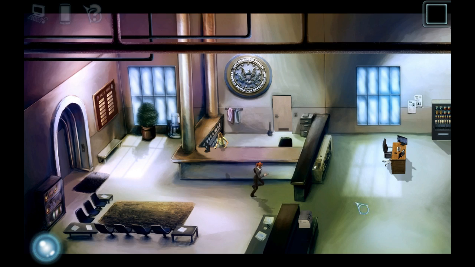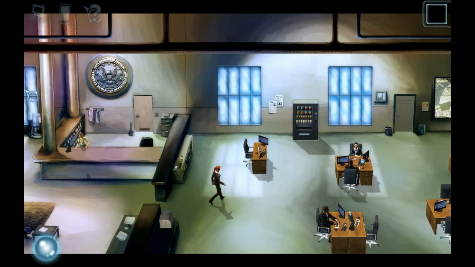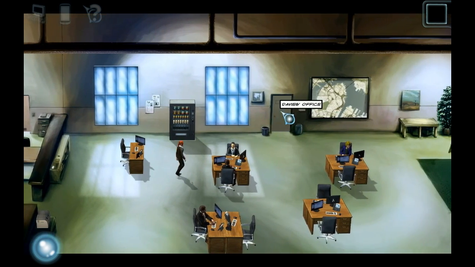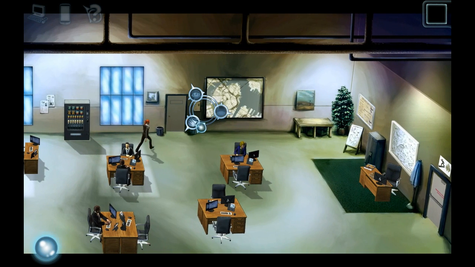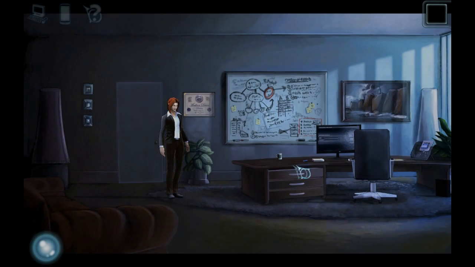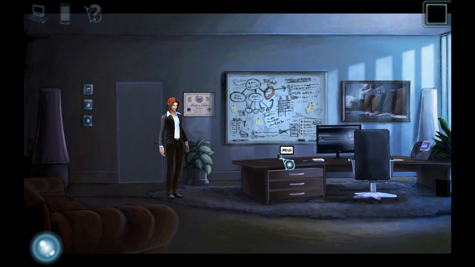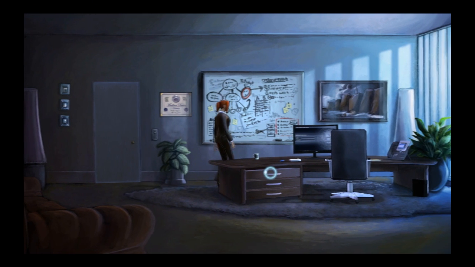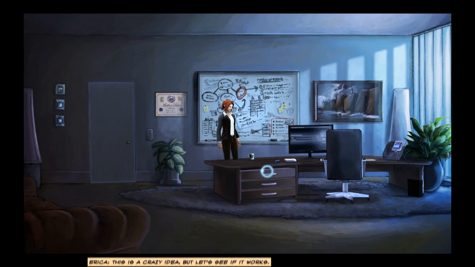If you actually bring Sully, Sully being there is enough to trigger this. But remember when we were in Davies' office earlier, there was that mug that Erica said Davies always kept during an interrogation. This is a crazy idea, but let's see if it works.